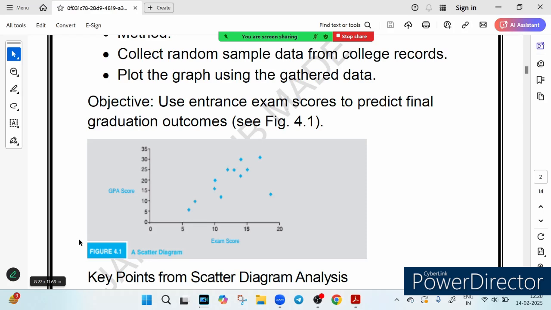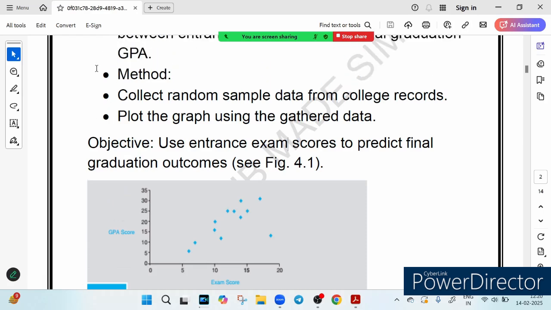Now let's talk about the methods which we use. What are the methods used in a scatter diagram? Let's talk about the methods now.